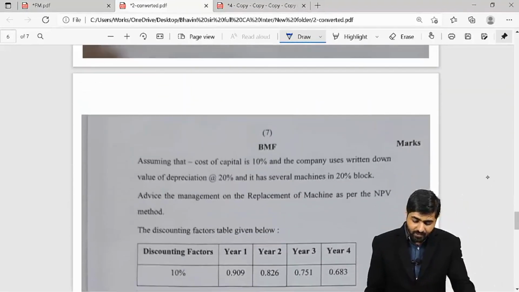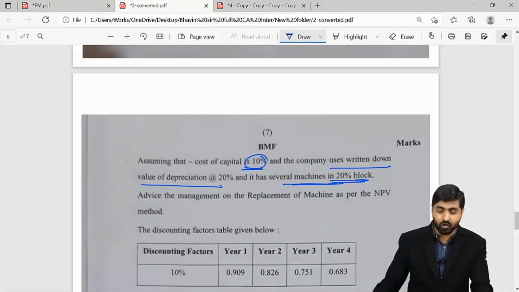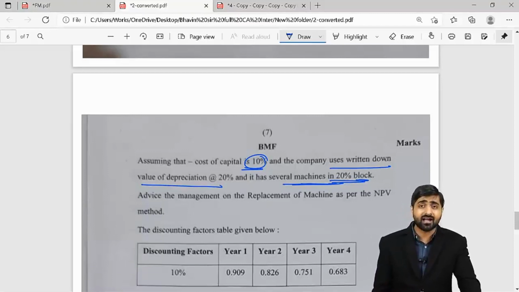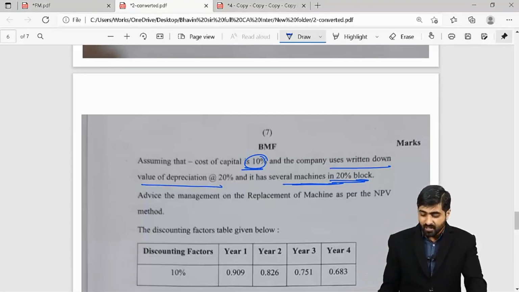Income tax rate is given to you, assuming that the cost of capital is 10% and the company uses WDV of 20% and has several machines in the 20% block. Now, first of all, when we are going to calculate the depreciation, remember that this is not SLM. So this will be your WDV method of depreciation, and it has several machines in the particular block.